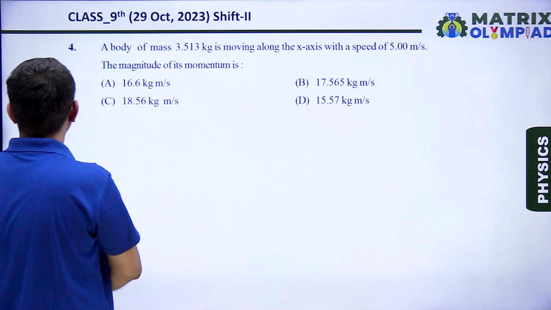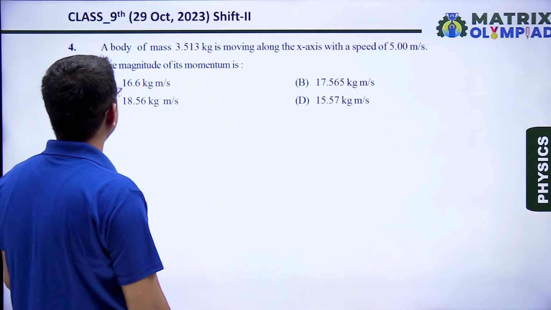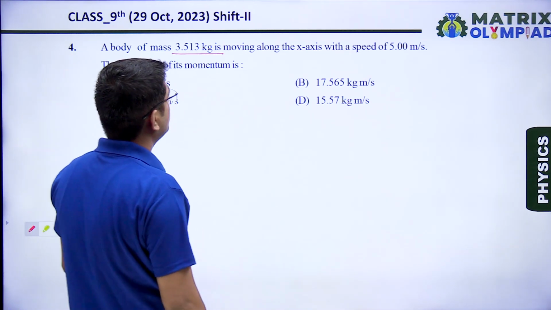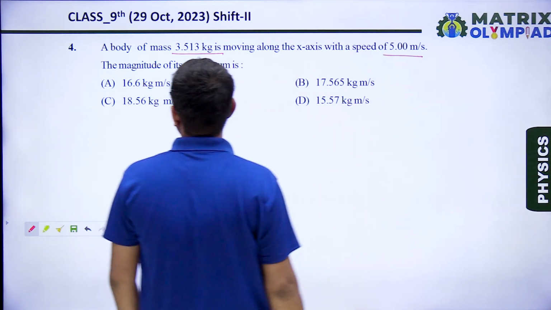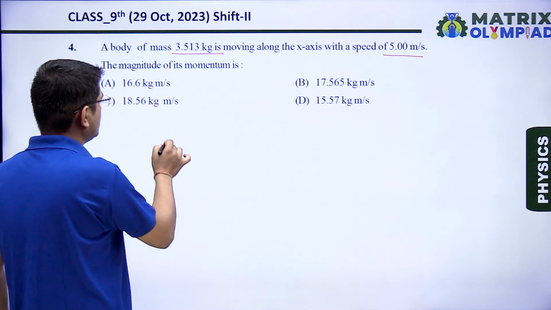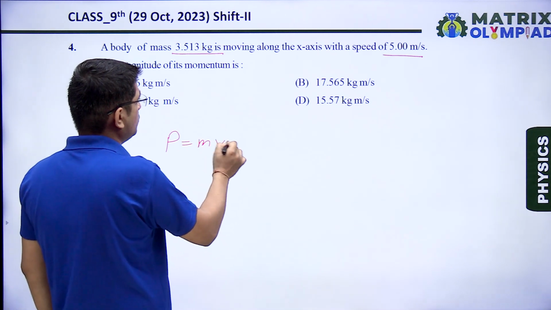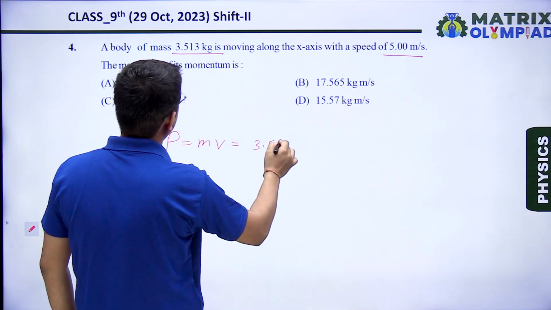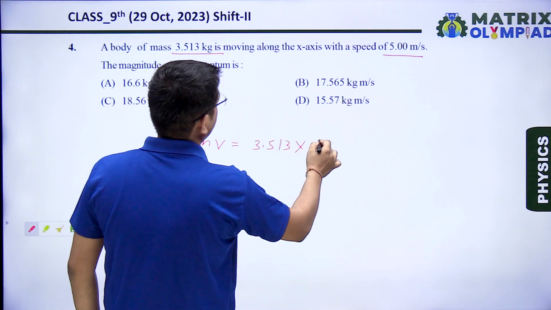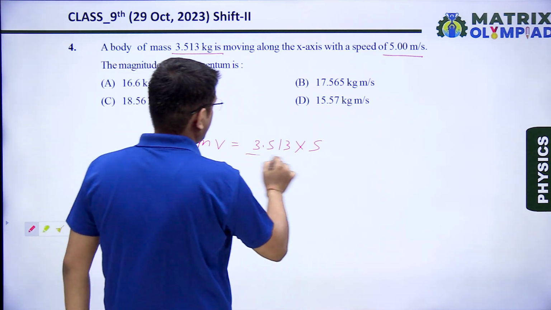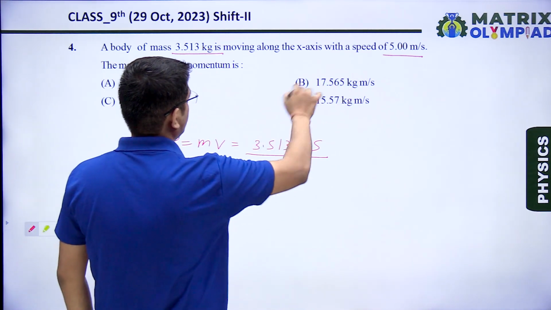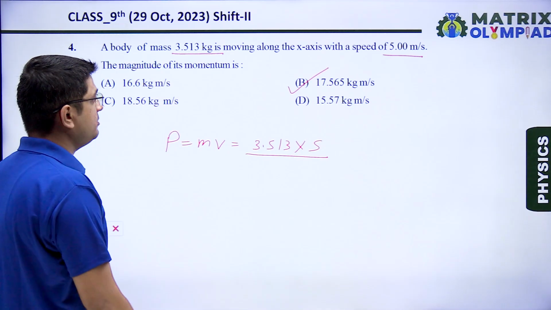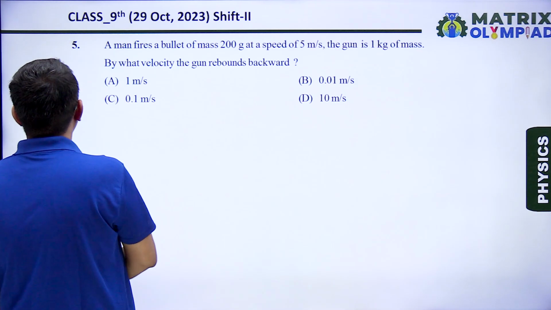Next question, question number 4. In question number 4 it is said a body of mass 3.513 kg is moving along the x-axis with the speed of 5. The magnitude of its momentum, very simple question. Momentum is given by mass into velocity. So we multiply 3.513 by velocity 5. On solving this, I am directly putting the answer, that will be option B, 17.565 kg meter per second.